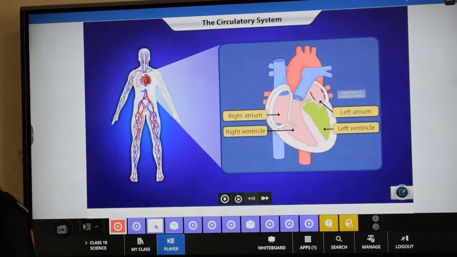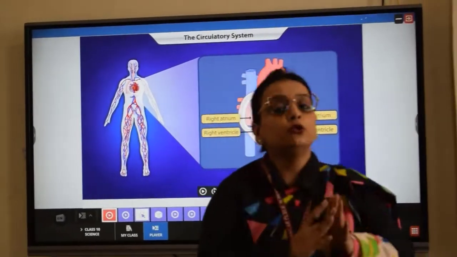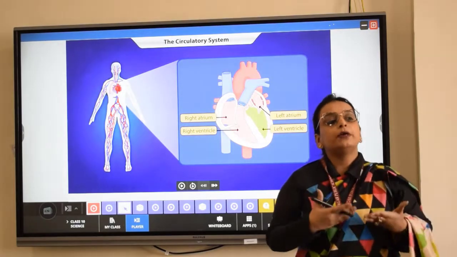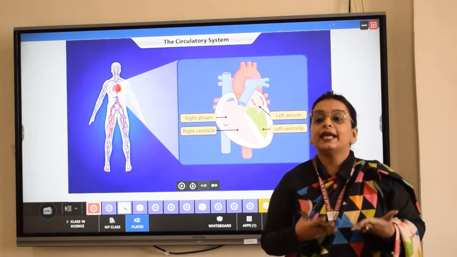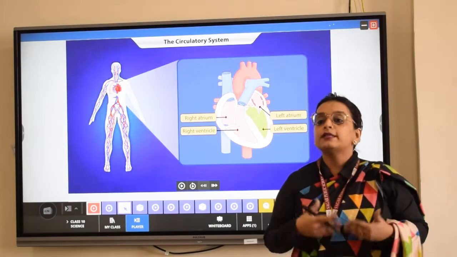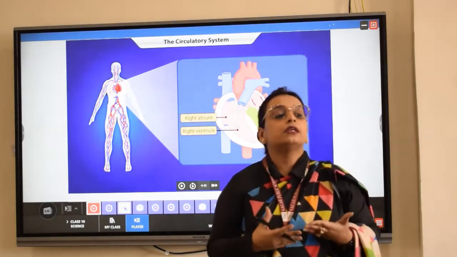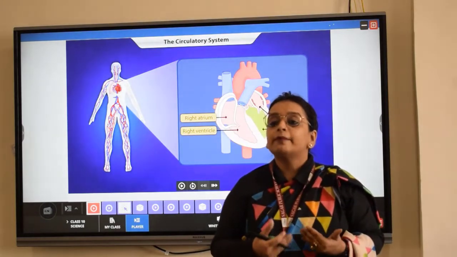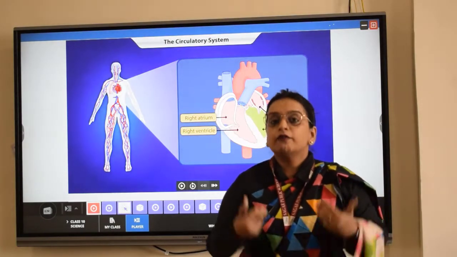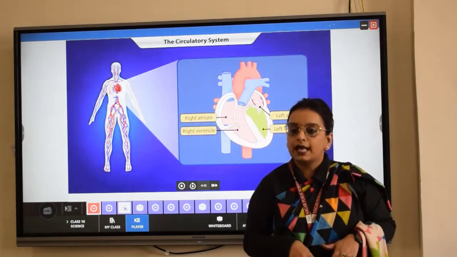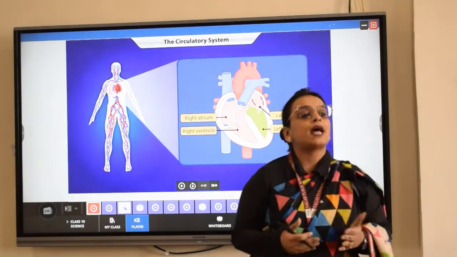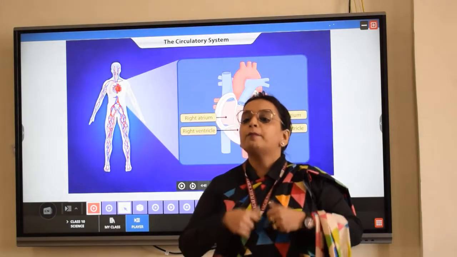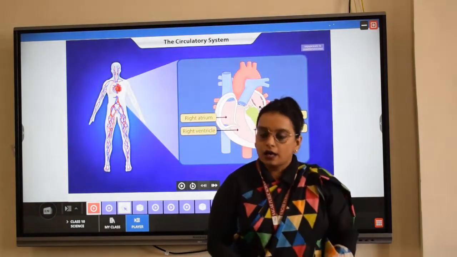If we see the cross section of the human heart, the human heart has been divided into how many chambers? Four chambers. The upper two chambers are called what? Atrium, or often referred to as auricles. Atriums or auricles are considered to be the blood receiving chambers. These are the chambers that receive the blood, whereas the lower two chambers are called ventricles. These are known as the blood pumping chambers. Why? Because every time they pump the blood out from the heart.